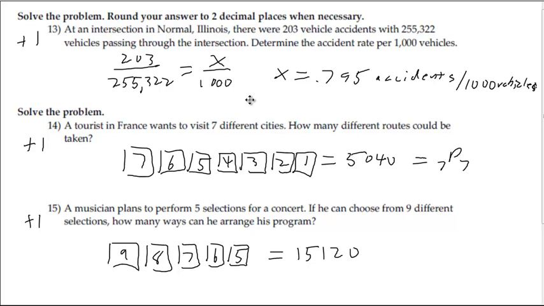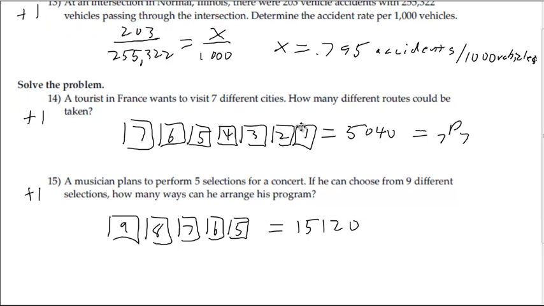On 13, they had 203 accidents for 255,322 vehicles passing. What's that per thousand? It's just a proportion, cross multiply and divide. So about 0.8 accidents per 1,000 vehicles.